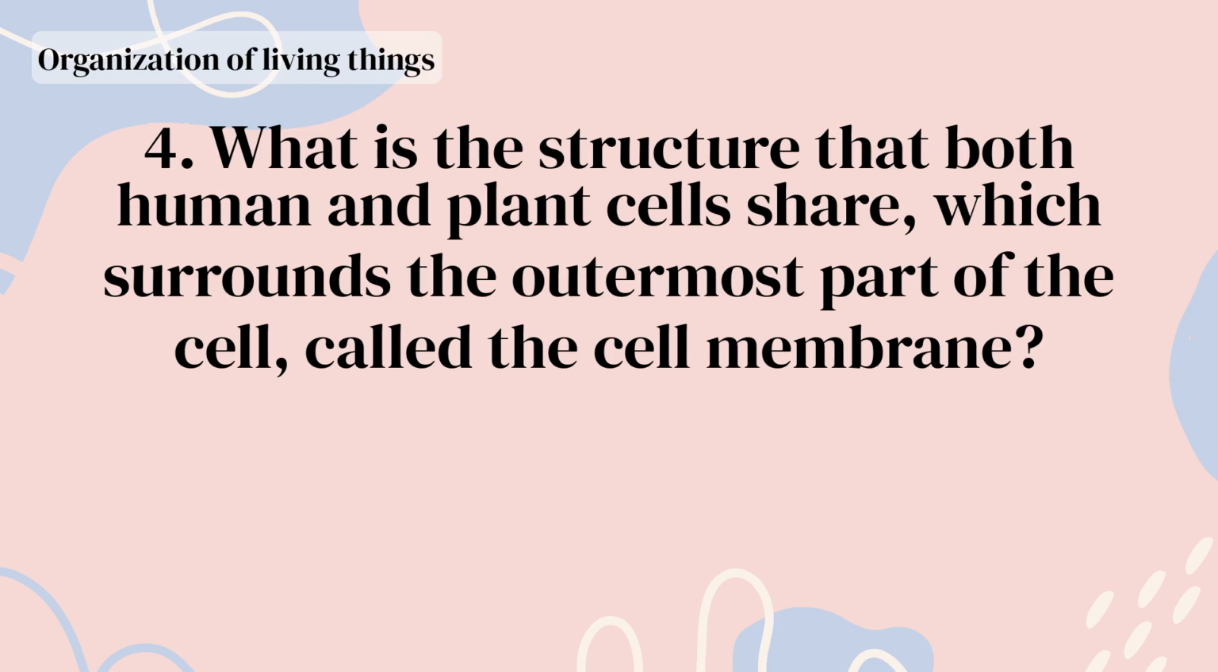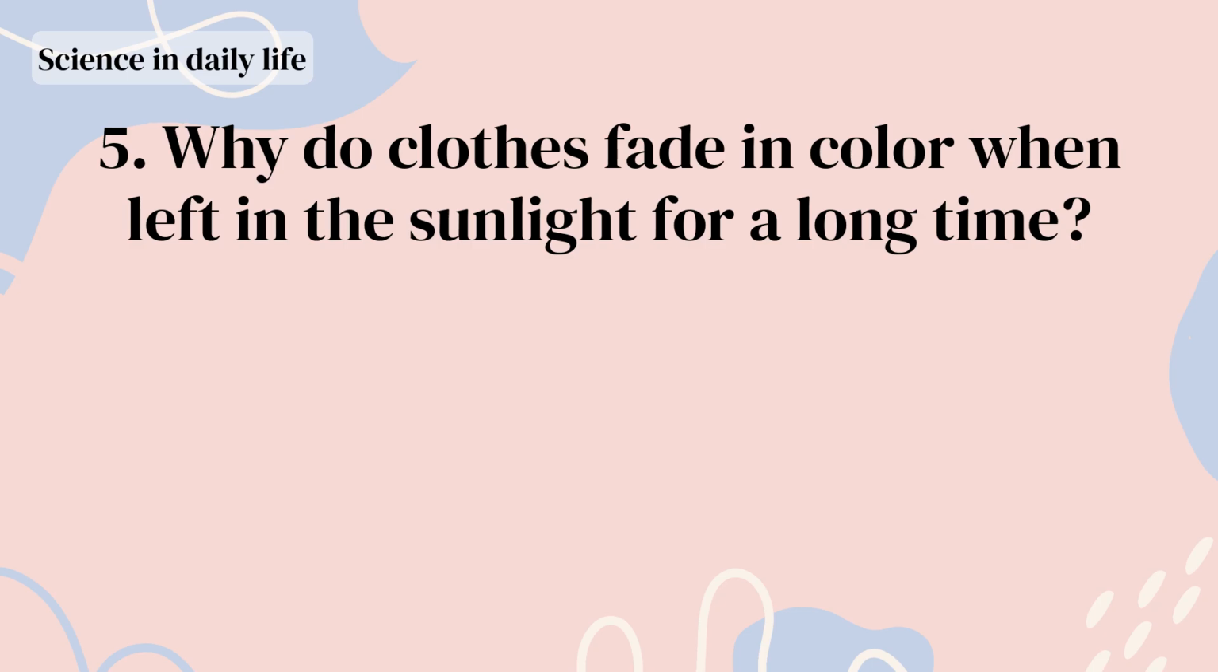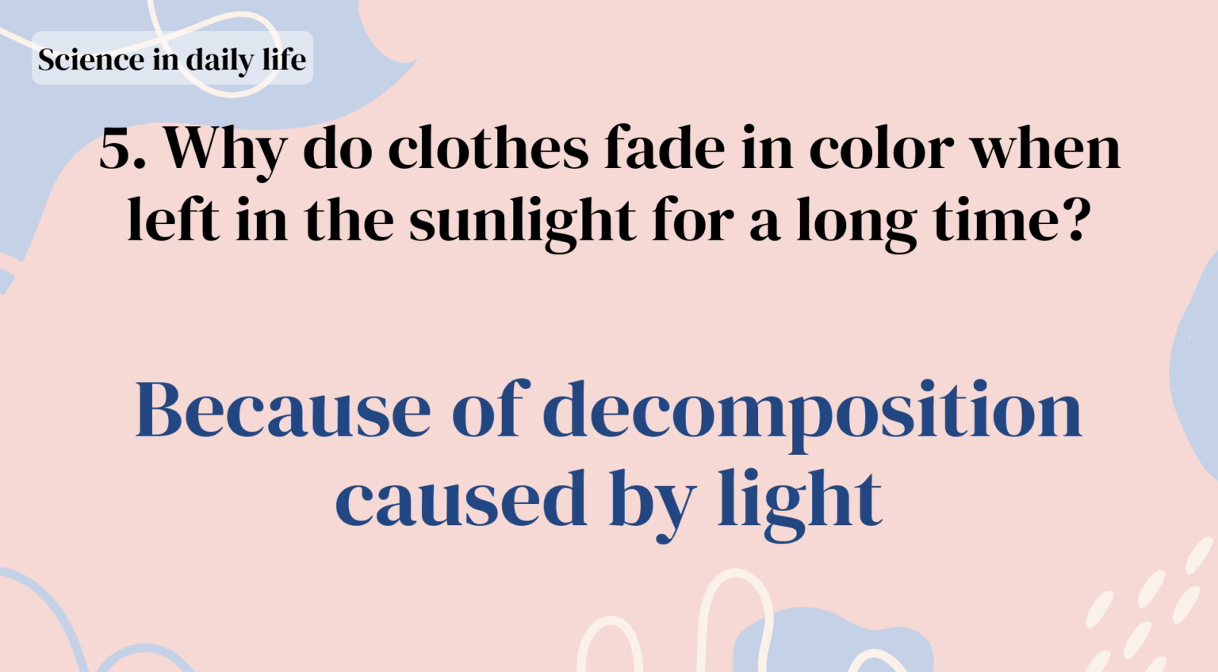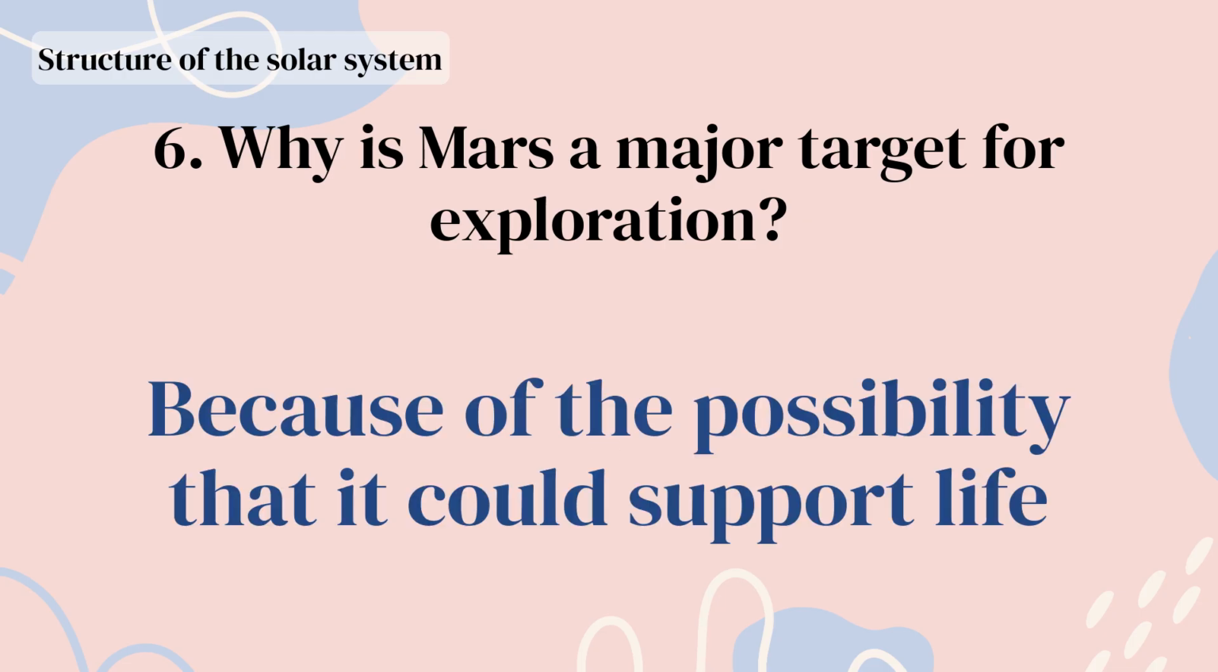What is the structure that both human and plant cells share, which surrounds the outermost part of the cell, called the cell membrane? Cell membrane. Why do clothes fade in color when left in the sunlight for a long time? Because of decomposition caused by light. Why is Mars a major target for exploration? Because of the possibility that it could support life.